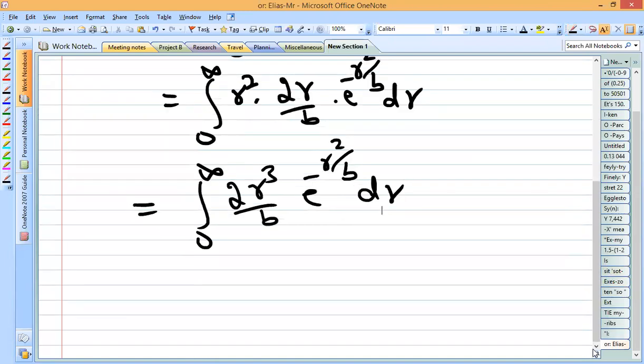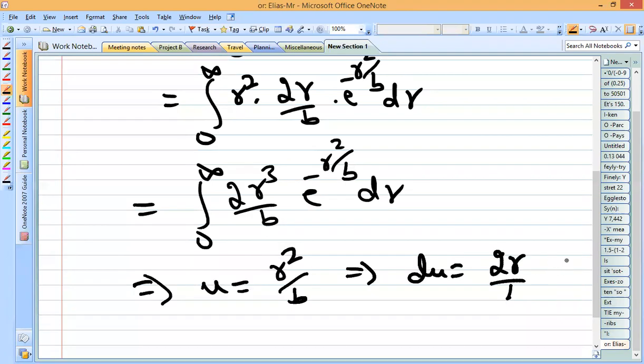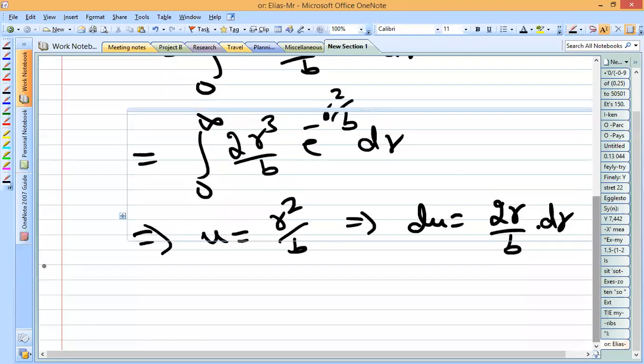Because of time shortage, I'll just go fast. Here again, we are going to make some substitution. So u is equal to r square by b, which implies du is equal to 2r by b into dr. Now using this, we are going to replace the terms in the expectation of r square equation, with the limit 0 to infinity.